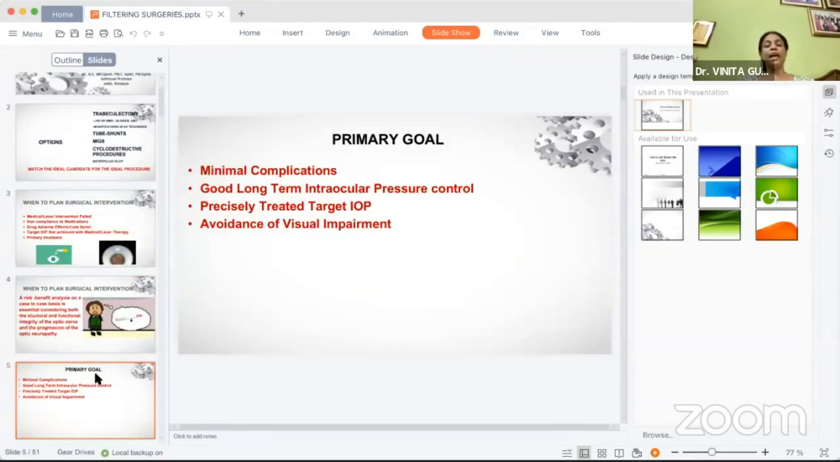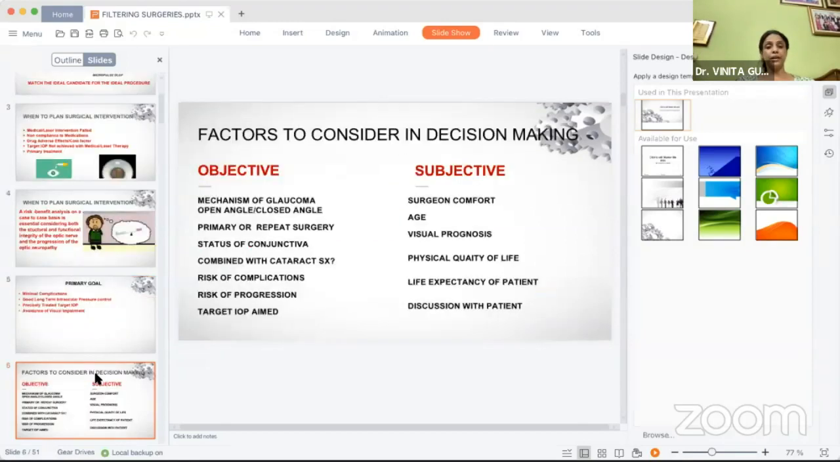So the primary goal of any surgery in glaucoma is having minimal complications with good long-term intraocular pressure control, reaching the target IOP and avoidance of visual impairment. So factors which are to be taken into consideration when we plan a surgery are certain objective criteria and certain subjective criteria. So what are the objective criteria? These are the type of glaucoma the patient has, whether it is a primary surgery or a repeat surgery, what is the status of his conjunctiva?